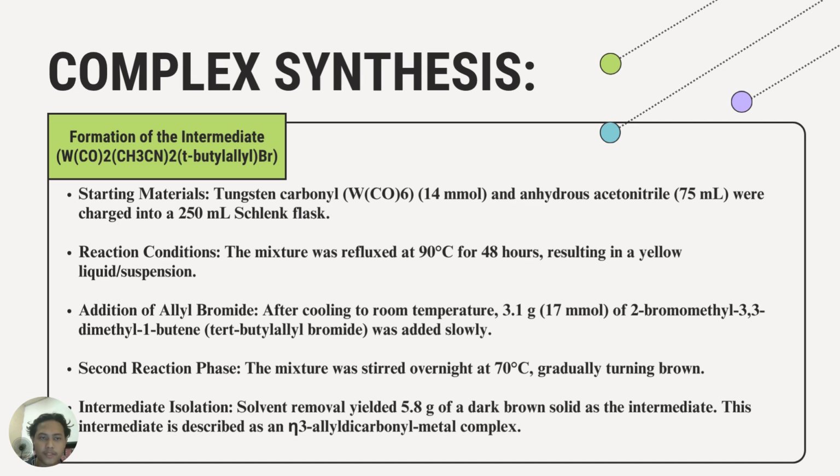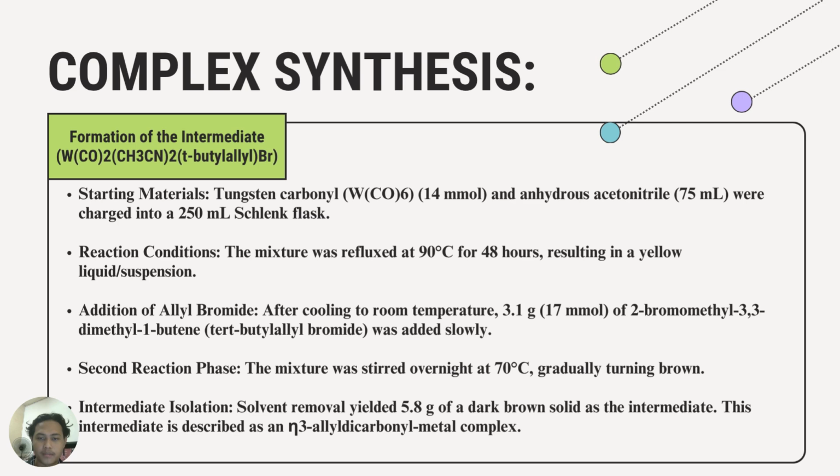The synthesis of the complex is divided into two steps, of which the first is the formation of the intermediate. Starting materials, tungsten carbonyl and anhydrous acetonitrile, were charged into a 250 milliliter Schlenk flask. For the reaction condition, the mixture was refluxed at around 90 Celsius for 48 hours, resulting in a yellow liquid suspension. And then we add allyl bromide after cooling to room temperature,